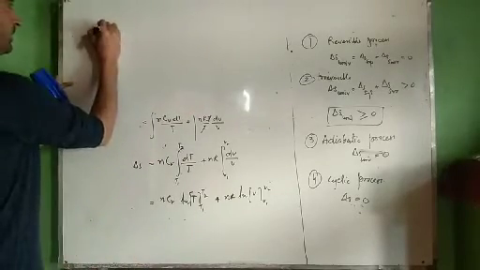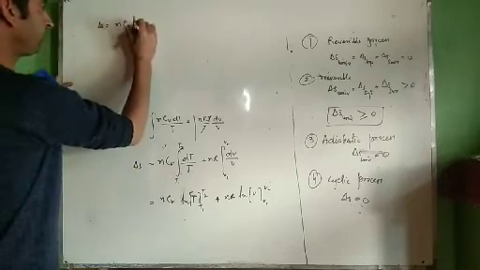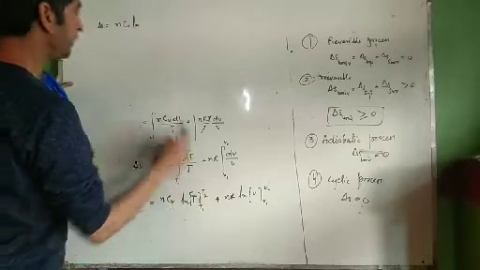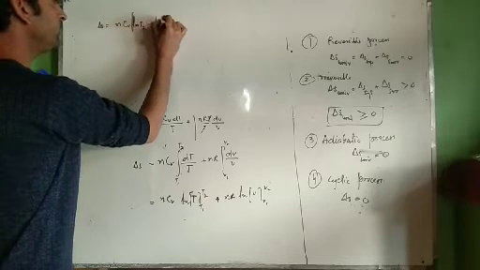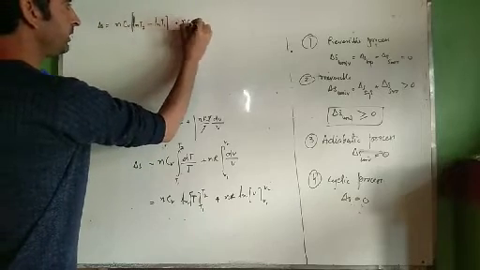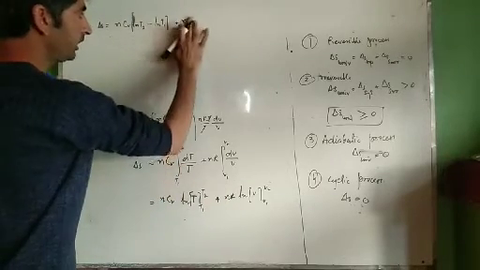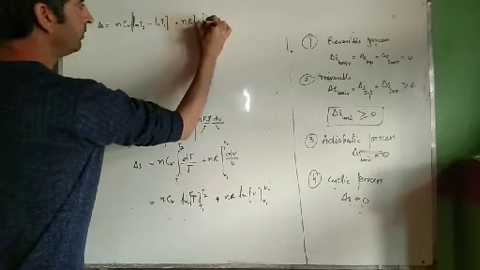We will get del S is equal to nCv ln of T2 minus ln of T1, upper limit minus lower limit, plus nR ln of V2